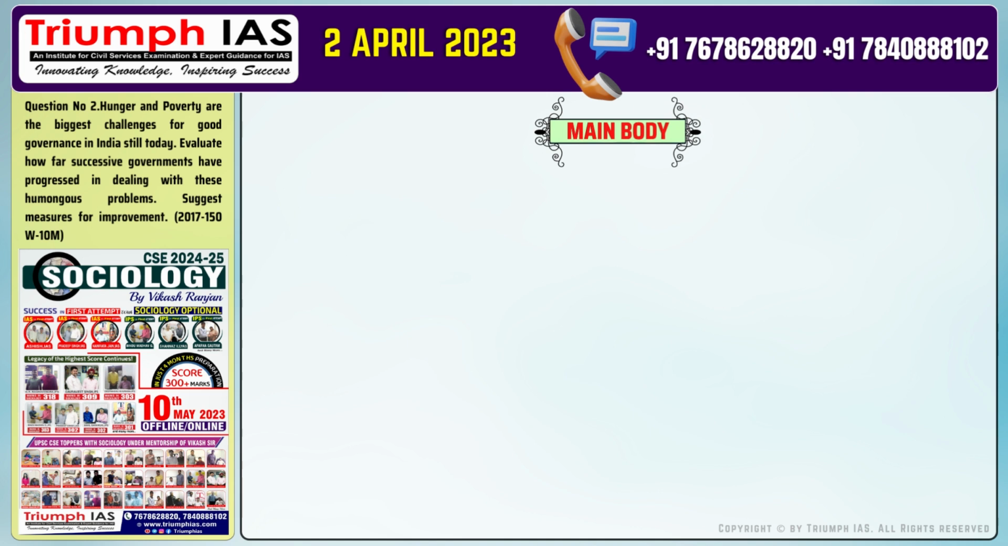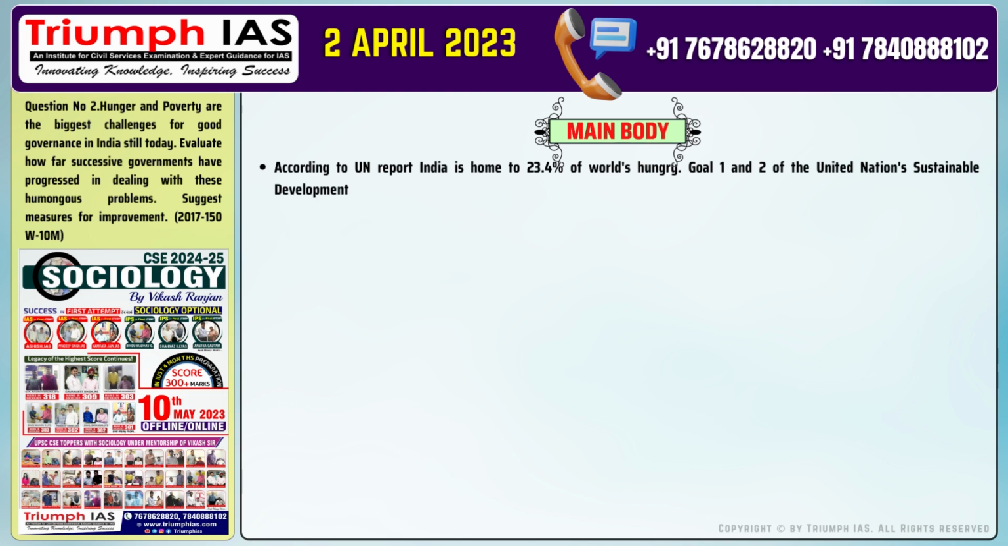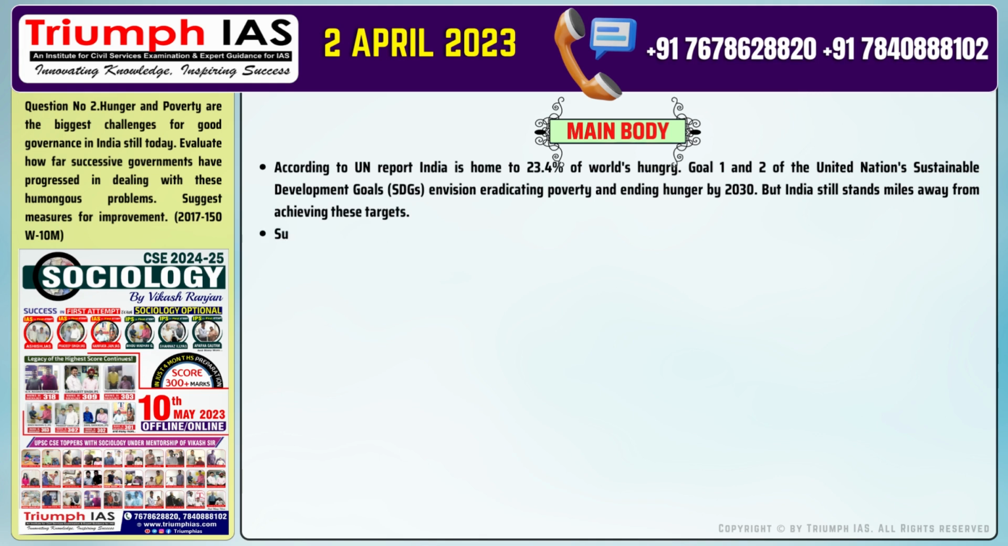The main body of the answer should be Number 1. According to UN report, India is home to 23.4% of world's hungry. Goal 1 and 2 of the United Nations Sustainable Development Goals, SDGs, envision eradicating poverty and ending hunger by 2030. But India still stands miles away from achieving these targets.